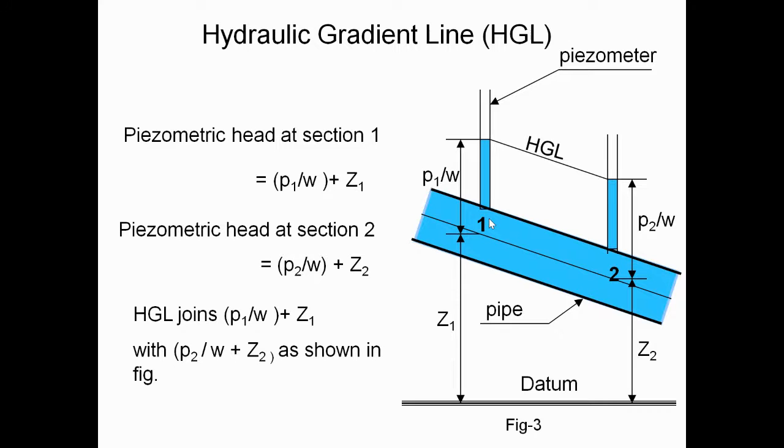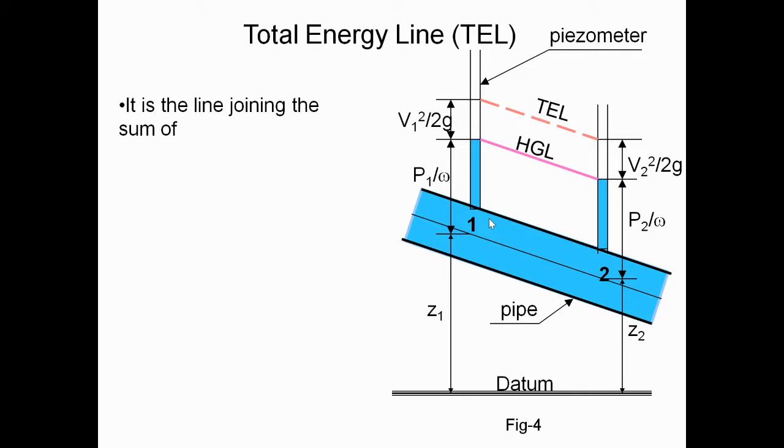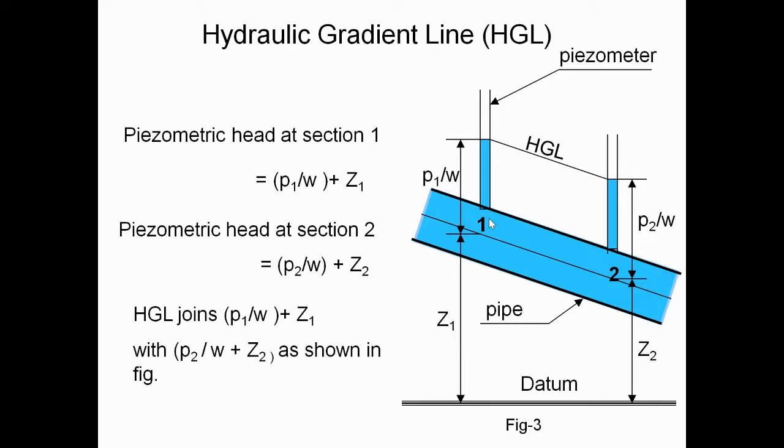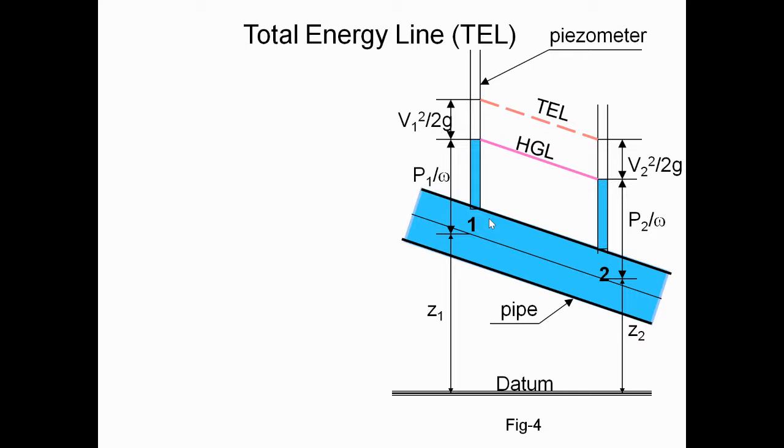Next, now we can see here this is the total energy line. Previously, joining the two piezometric heads at different sections gave the hydraulic gradient line, and now we are going to discuss the total energy line, TEL.